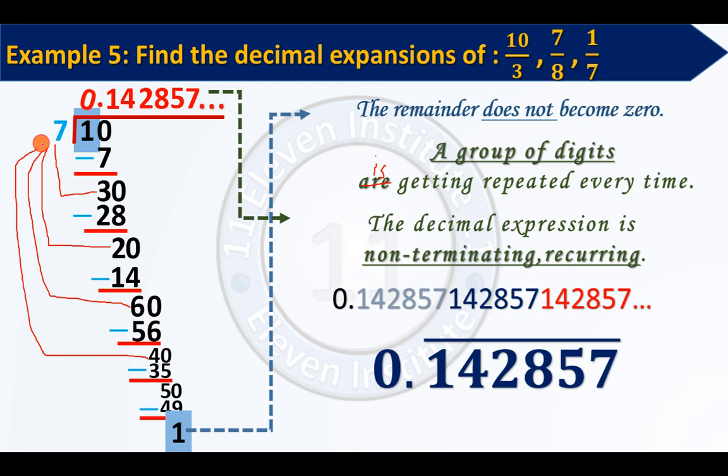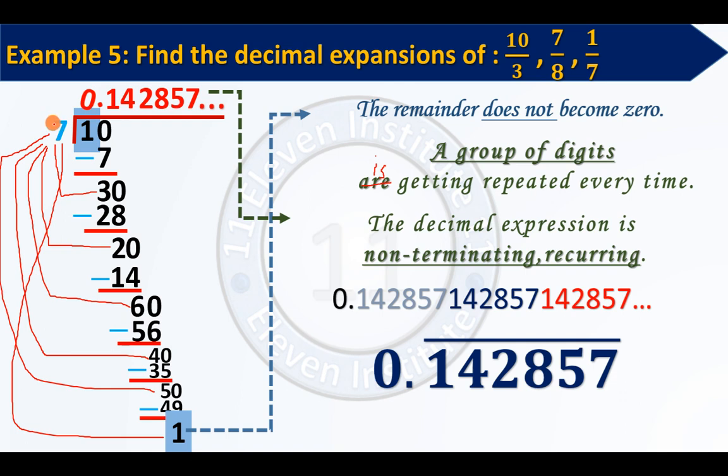4 is also less than 7. I got the remainder 5. 5 is also less than 7. I got the remainder 1. 1 is also less than 7. All the remainders that I am having over here are less than 7. And how many remainders do I have? 1, 2, 3, 4, 5, and 6.